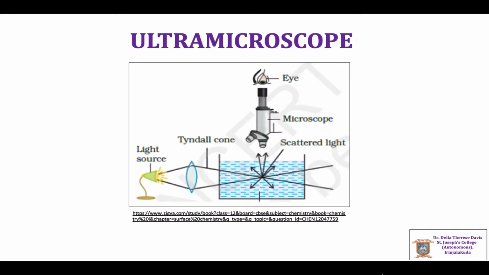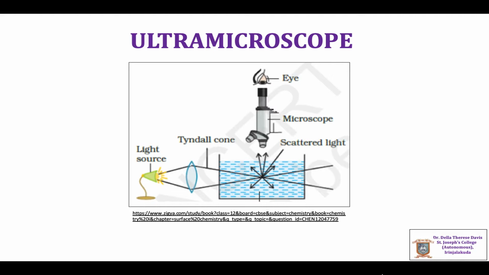Tyndall effect has been used in devising the ultramicroscope. A strong beam of light from an arc lamp or any other source is condensed by a system of lenses and passed through the colloidal solution. The scattered beam, that is, the Tyndall cone, is viewed through the microscope placed at right angles to the beam.